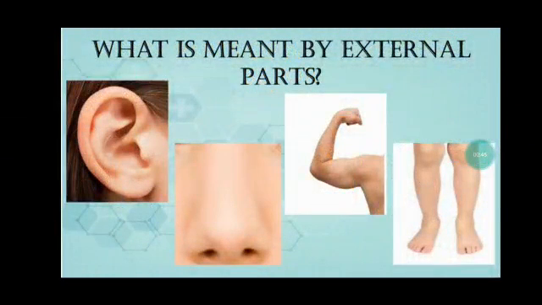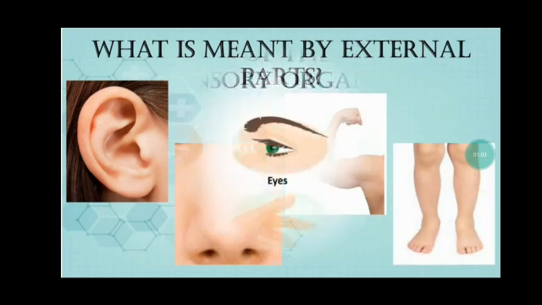Next question, what is meant by external parts? Organs on the outside of our body are our external organs. Ears, nose, arms and legs are on the outside of our body. Hence, they are our external organs. They can be easily seen.